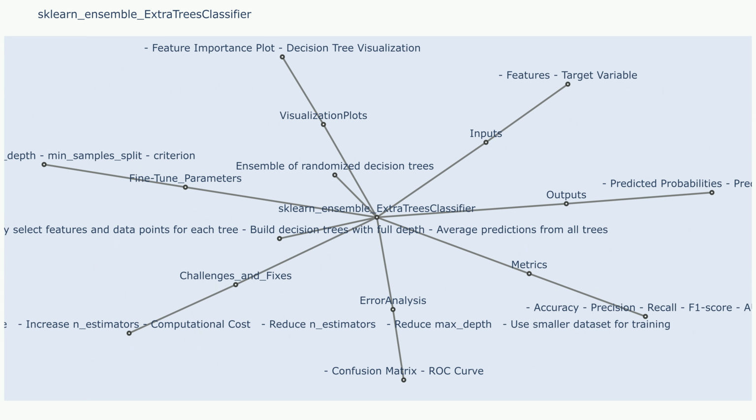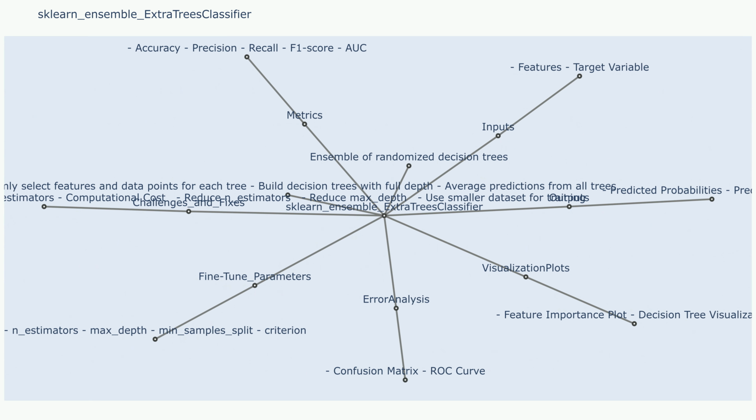Fine-tune parameters. n_estimators, the number of trees in the forest. Increasing the number of trees generally improves performance but can also increase computational time. Max depth, the maximum depth of each tree. This parameter helps to control overfitting and can improve generalization performance. Max features, the number of features to consider when looking for the best split at each node.